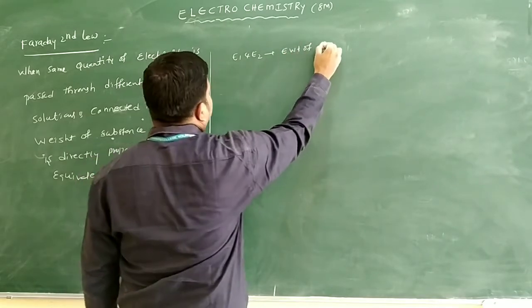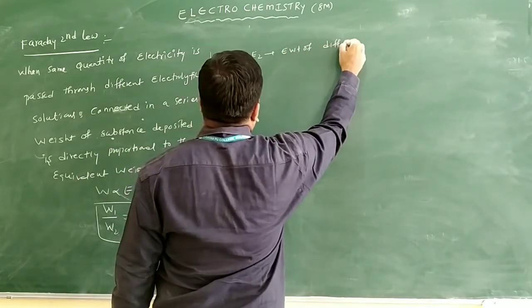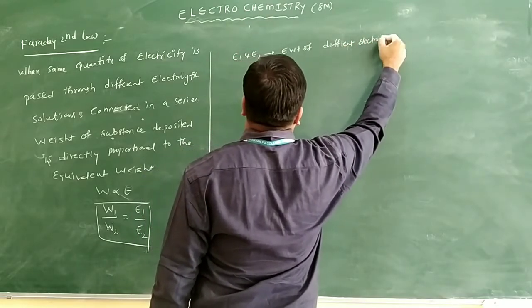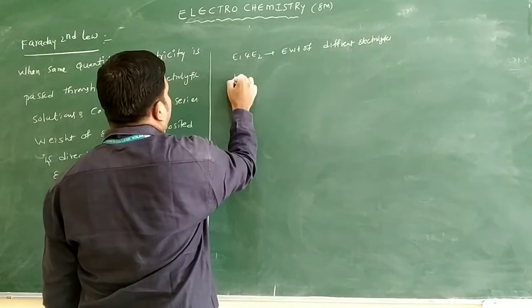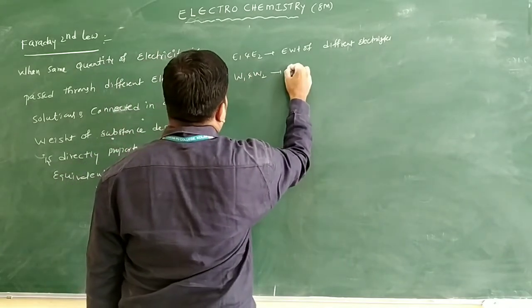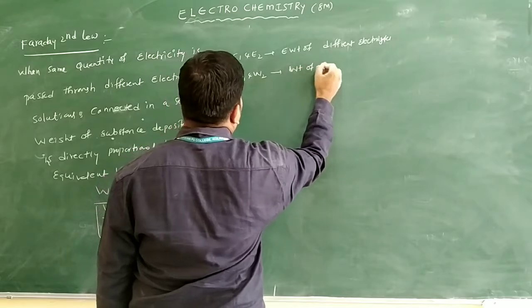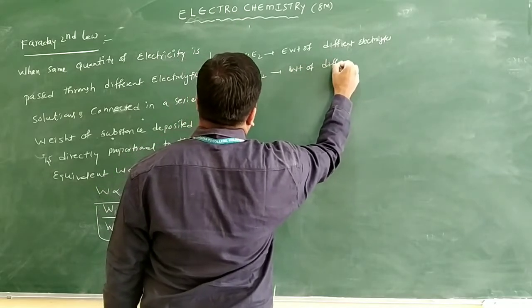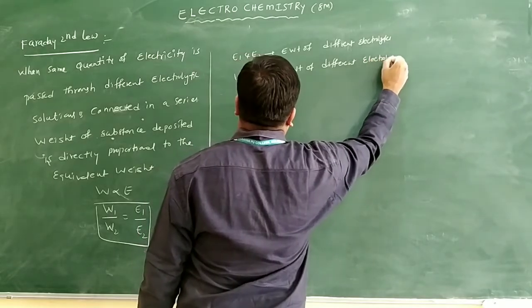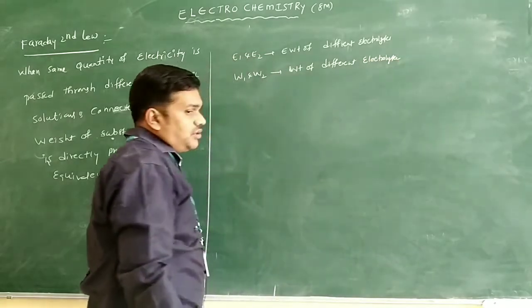Equivalent weight of different electrolytes only. And here, W1 and W2 are the weights of the different electrolytes you are taking.